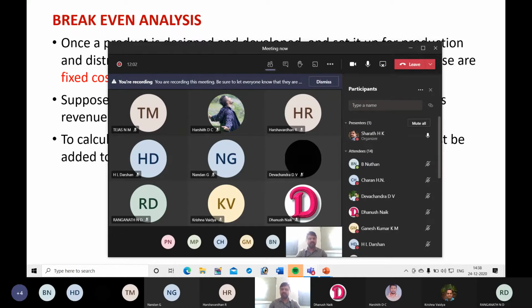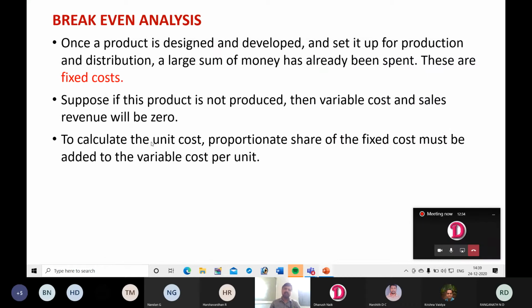As the production volume increases, the fixed cost put on a unit of a product will also decrease. That's why when we produce any product in mass number, in huge number, the cost of the product will decrease. The reason is you get an opportunity to distribute this fixed cost among a huge number of products. That is the relation between fixed cost and total cost.